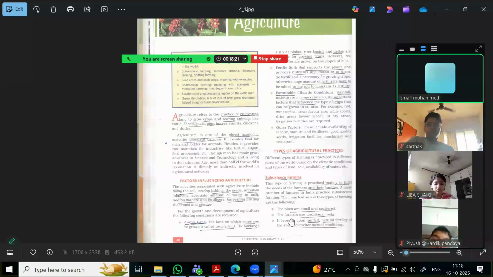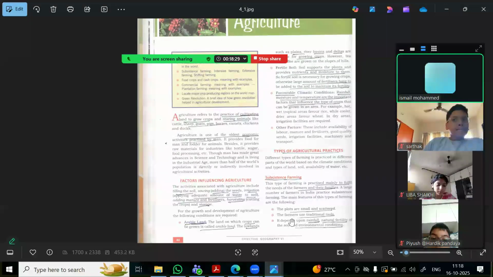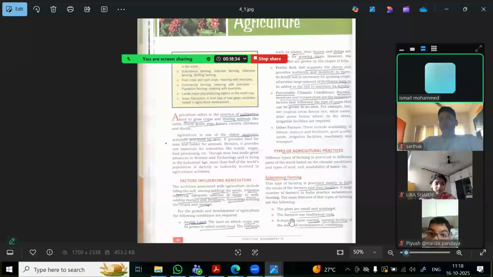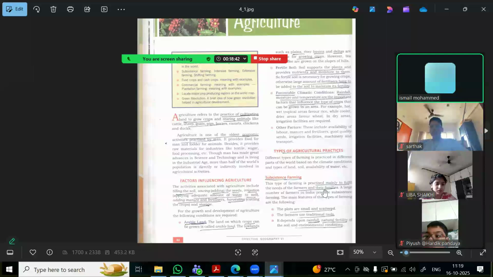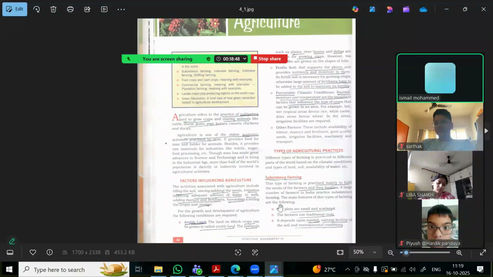And then whatever they grow, for example rice or wheat or anything, they store that crop for themselves, because they use that crop throughout the year. So that kind of farming is called the subsistence. It is for the subsistence. A large number of farmers in India practice this kind of farming.